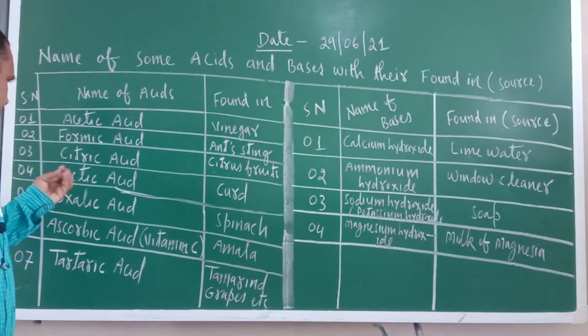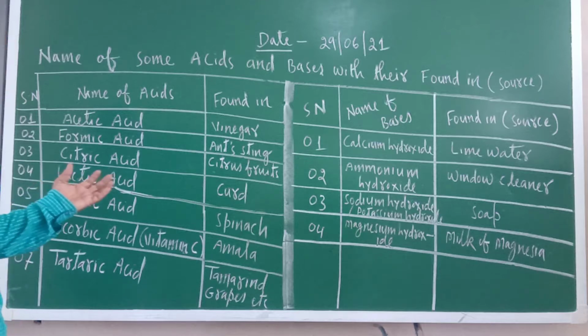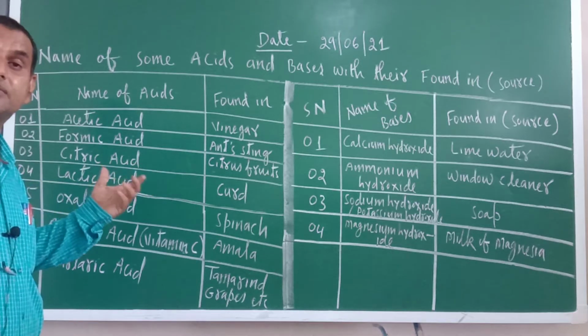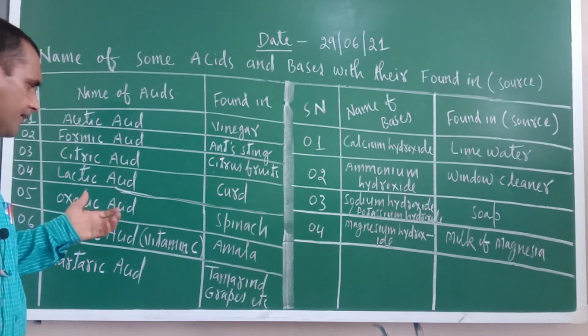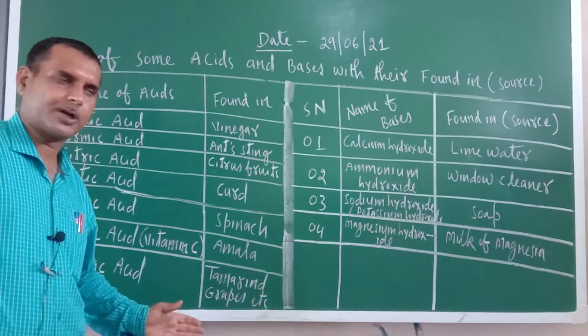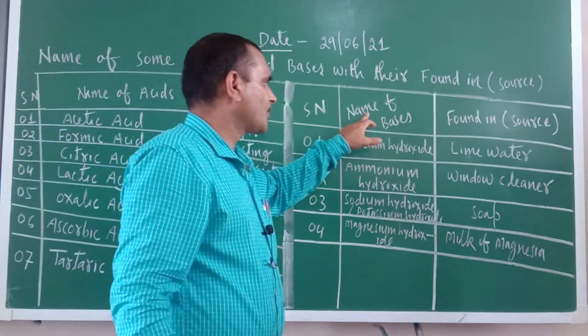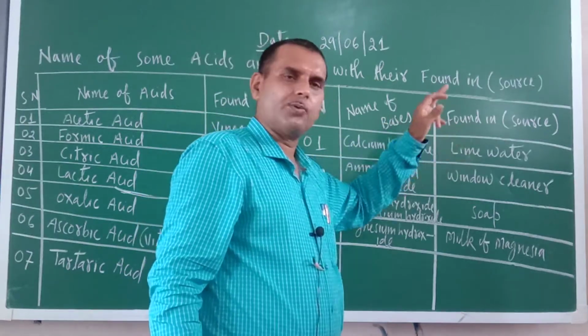Now there is one more piece of information regarding this. In apples, which acid is found? Malic acid is found. So remember this one, which I have not included here. On this side, the names of some bases with their sources.